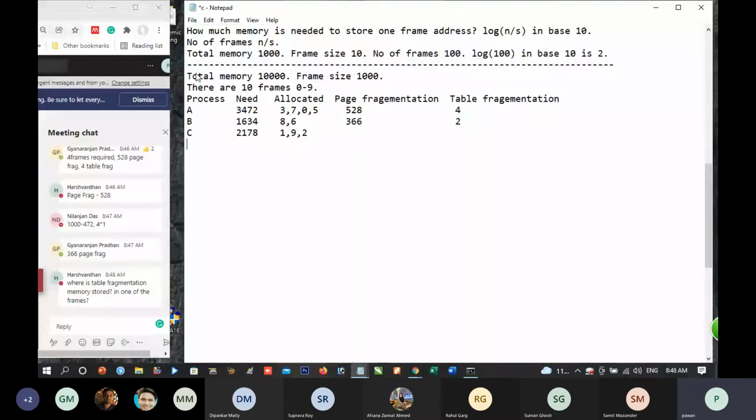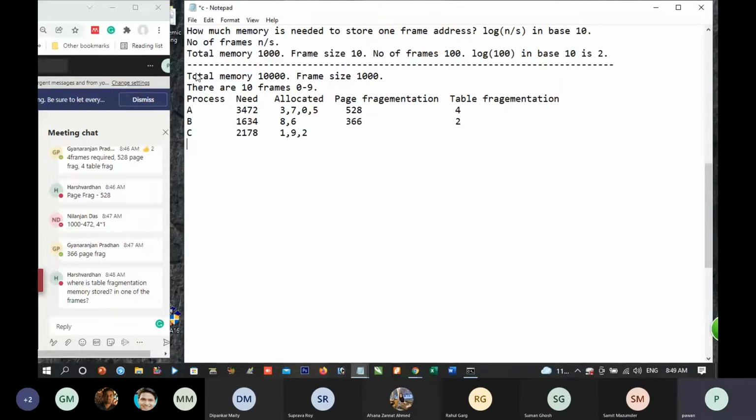Yes, you are fully correct. This is called the page table. Where is the page table stored? Is it correct? We need a method for conversion of virtual address to physical address. How can we convert it? By looking at the page table. Where is the page table stored? Page table is also stored in some memory, maybe in one of the frames. So that is why some part of this goes wasted. Harshvardhan has written the correct answer.